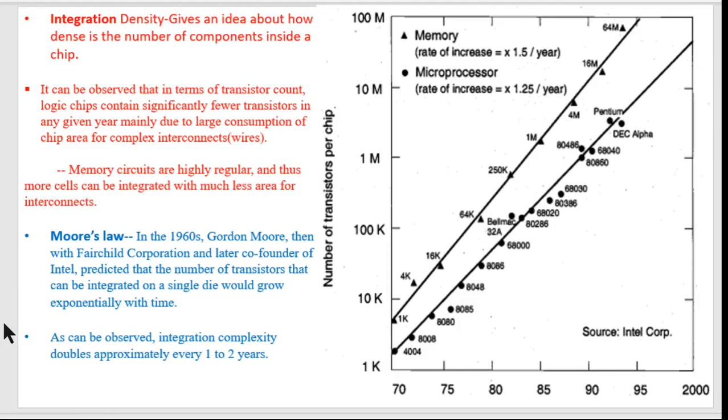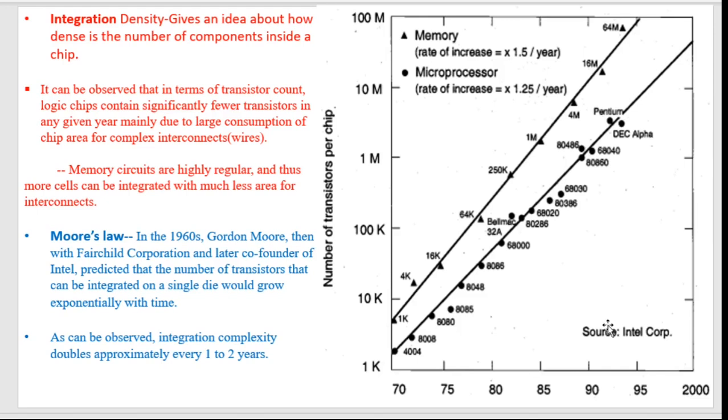Okay, so look at this graph that shows the growth of the number of transistors per chip, with respect to years. So 1970, 75, 1980s, then 1990s, and 2000. It's old data, but it still gives a very good idea about how the number of transistors have grown on a single chip, on VLSI chips.